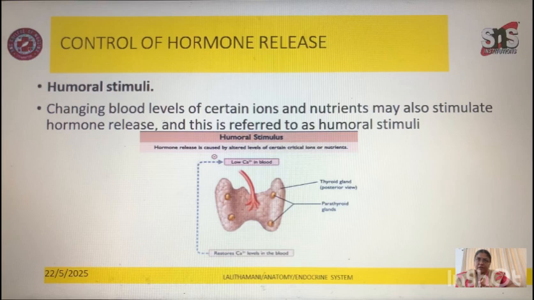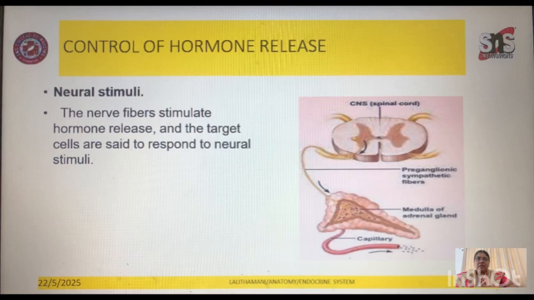It can meet the demand and the needs. For example, the parathyroid gland comes under humoral stimuli.